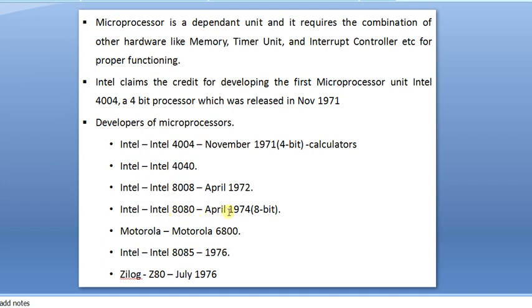Later, in April 1974, two years after, they designed the 8080, an 8-bit microprocessor, to which 80 more new instructions were added. In the same period, the manufacturer Motorola came up with the Motorola 6800. Motorola gained its fame from that year, and later we also got Motorola mobiles. Next came the Intel 8085, in the 1970s, which is very famous.